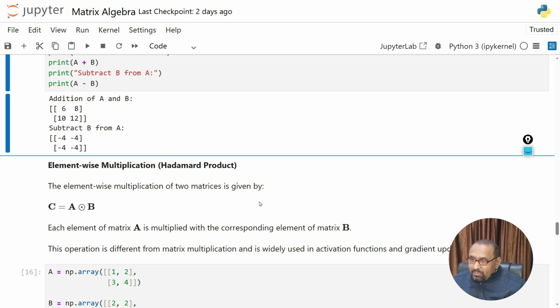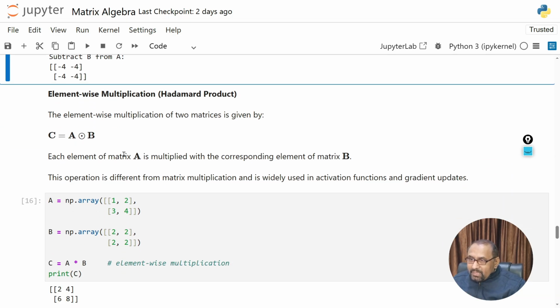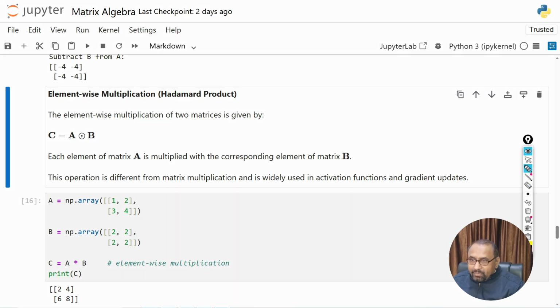Then we have the element wise multiplication. Of course, we have discussed it in the previous example, and a similar example we can have here, but the process is the same. Each element of matrix A will be multiplied with the corresponding element of B. So we have this example: the elements of A are 1, 2, 3, 4, and those of B are 2, 2, 2, 2. When you multiply element wise, first element with first, second with second, third with third, and fourth with fourth. So this is the process of element wise multiplication as we discussed in the previous example, and this is a similar example we have chosen here.